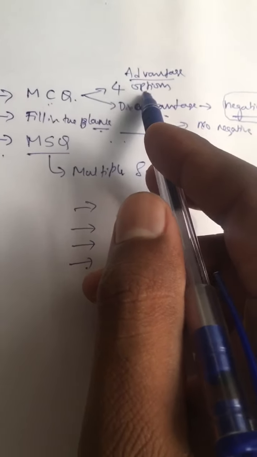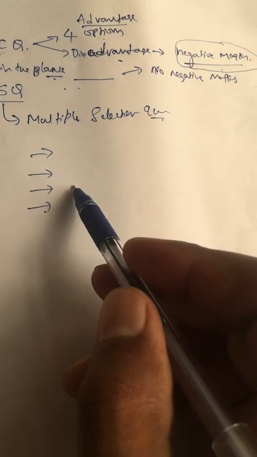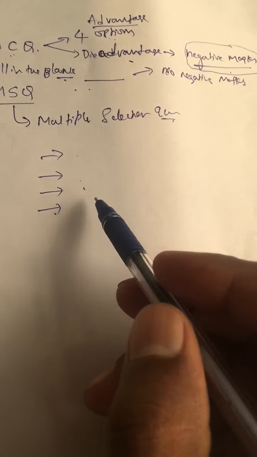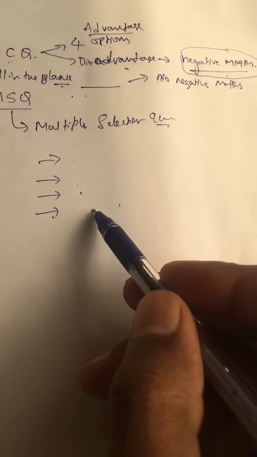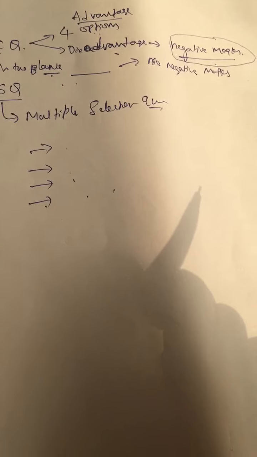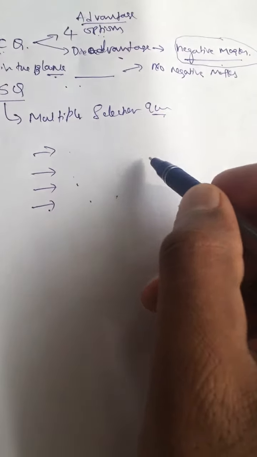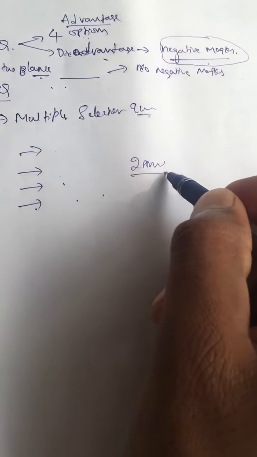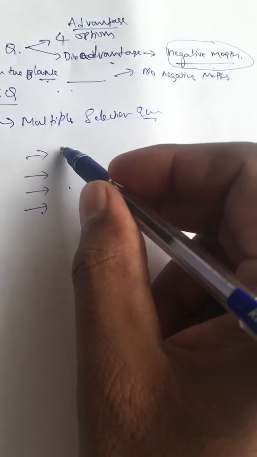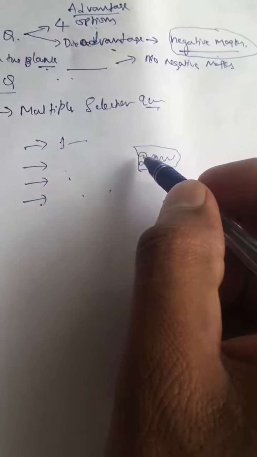See, in a multiple choice question, out of 4 options, there will be one correct answer. If you select that one correct answer, you will get marks. In a multiple selection question, more than one answer will be correct, and you need to select which selections are correct. And there is one negative thing here. For example, if 2 answers are correct and you mention only one of them, then you won't get any kind of partial marks here. You need to select both.